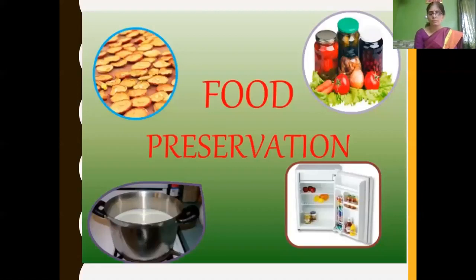The food which is preserved in order to protect it from being spoiled by microorganisms, we call that food preservation.